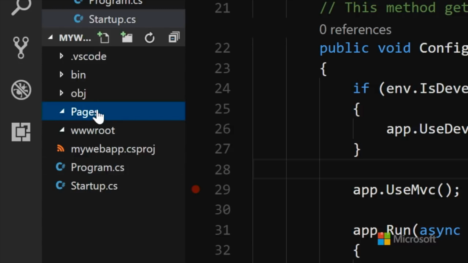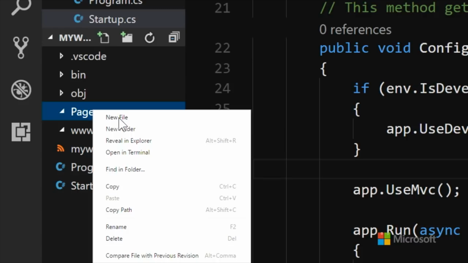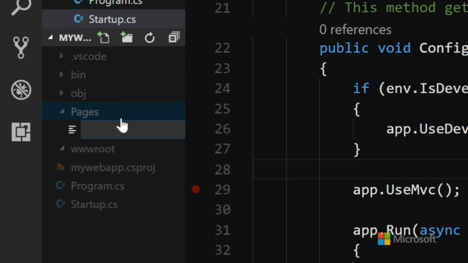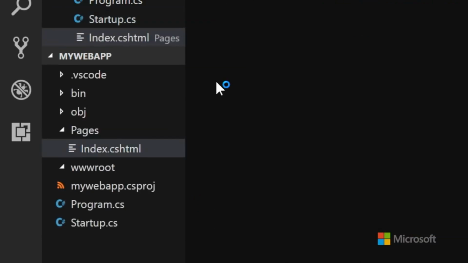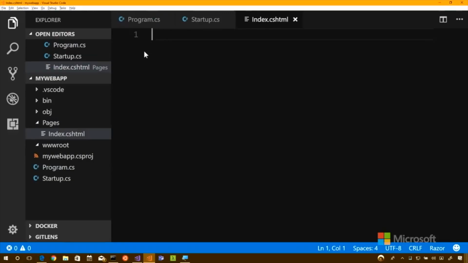Okay. And now we actually need to add a page. So if you write a new file, and we're going to add an index.cshtml. C# HTML. Yeah, so I always called it C# HTML, but I was told that that wasn't right. It's not? It's just a razor page. It's just a razor page, yes. Okay, ignore that extension that so clearly says CSHTML. Exactly. Okay. All right.